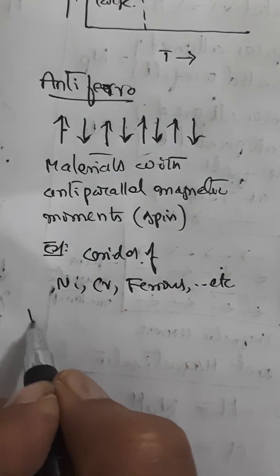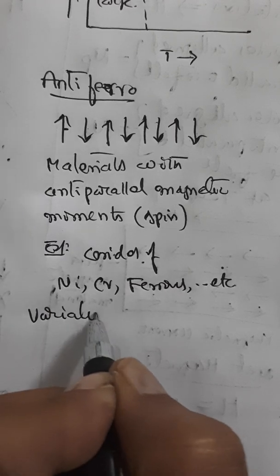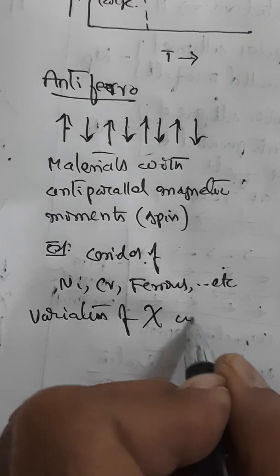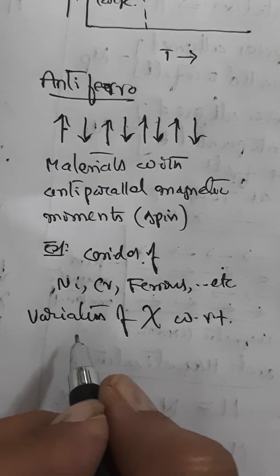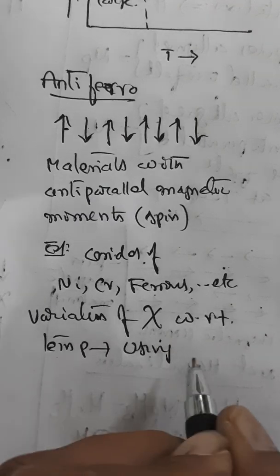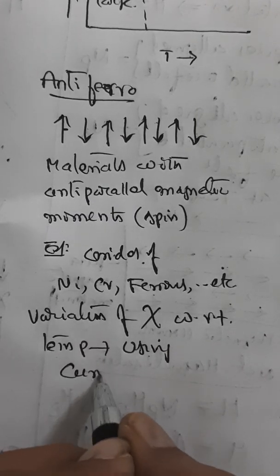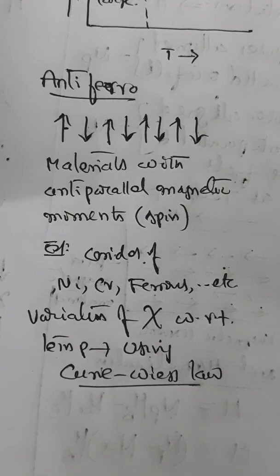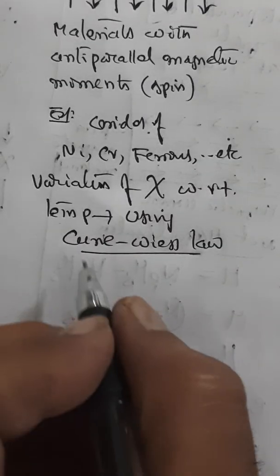Now, if you see the variation of susceptibility with respect to temperature using the Curie-Weiss law. What is the Curie-Weiss law?